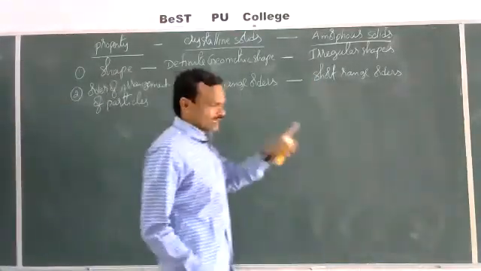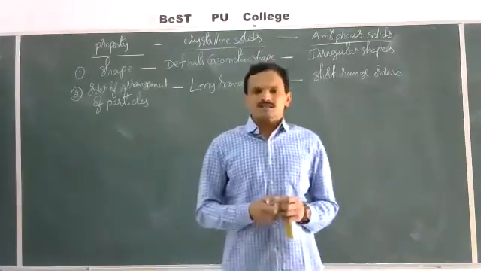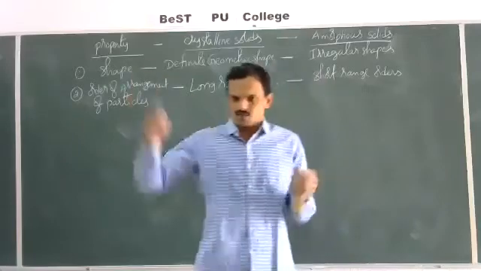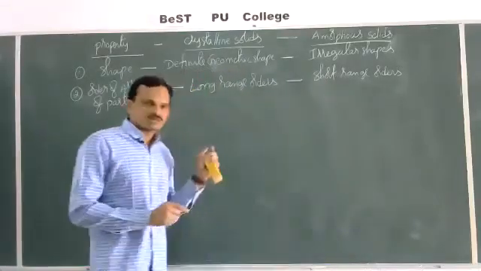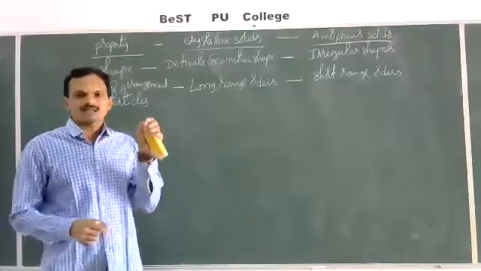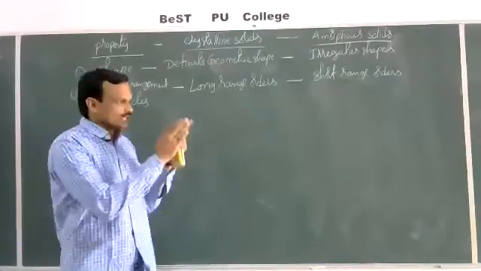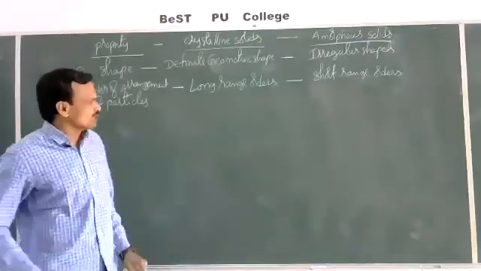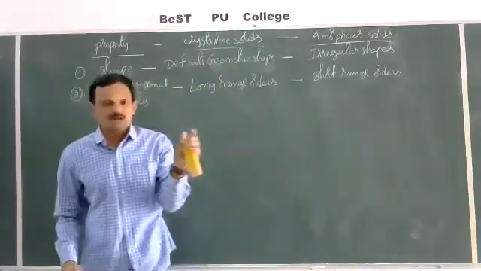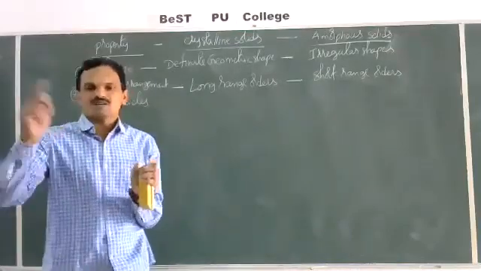In crystalline solids, the constituent particles are arranged in a particular order over a long distance, throughout the crystal. There is no deviation. But in amorphous solids, after the arrangement of some particles, the arrangement changes again.